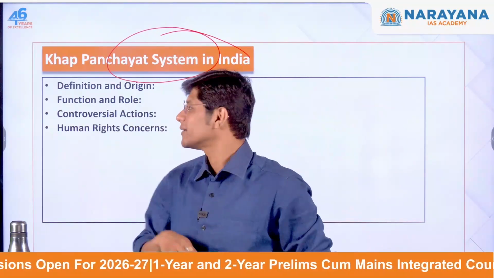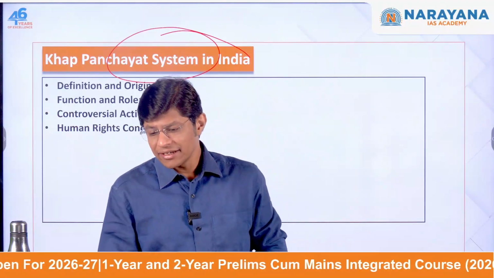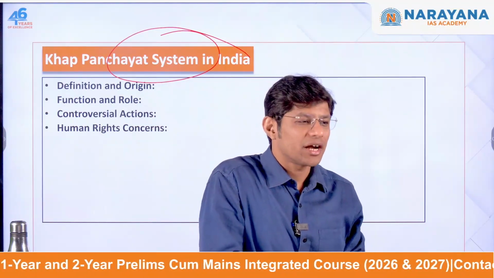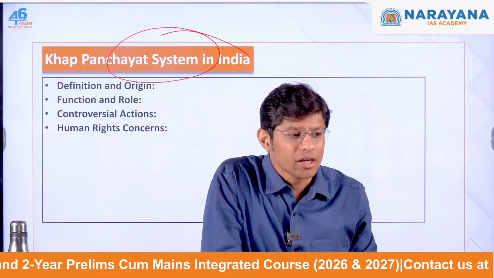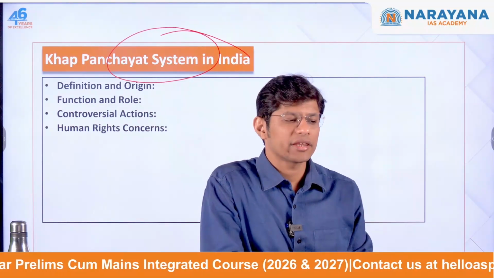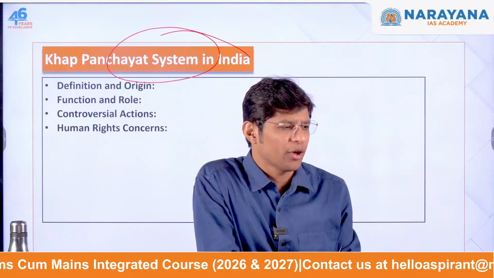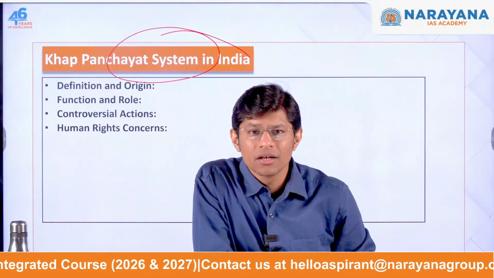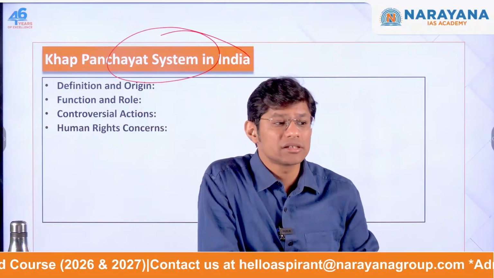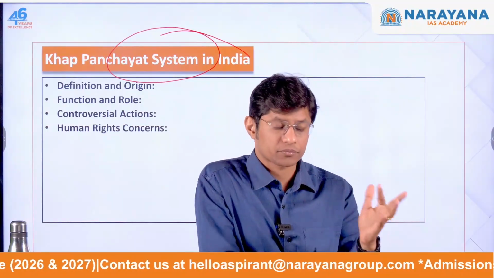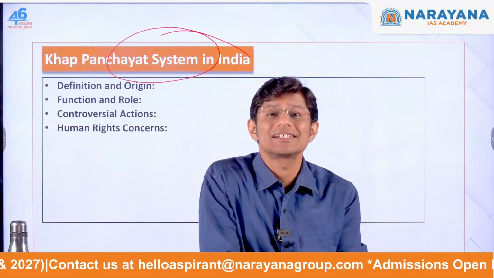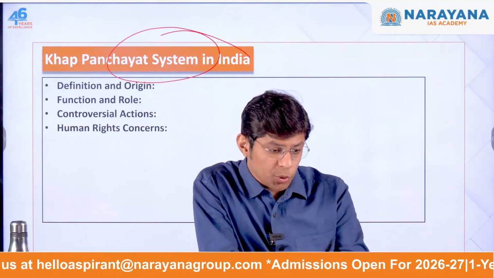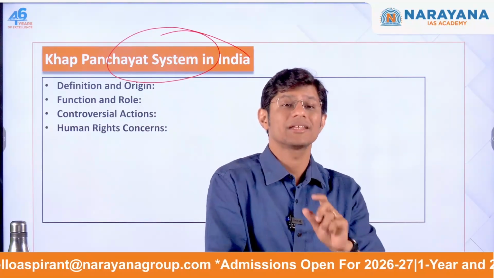But in recent times, the controversy is that the Khap Panchayats have drawn national attention and criticism. Why? Because of the way they have been enforcing some very old, very regressive social practices. For example, they oppose intercaste marriages, and same gotra marriages are something that they oppose.